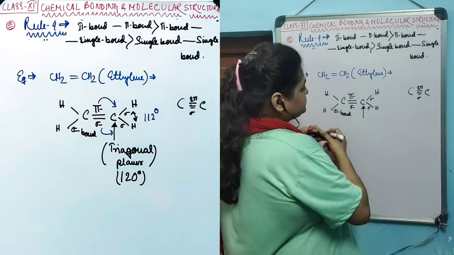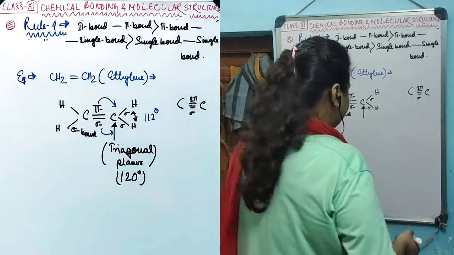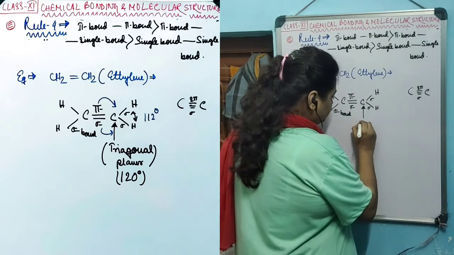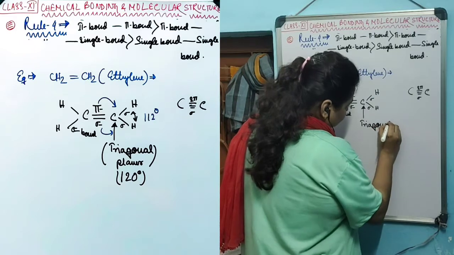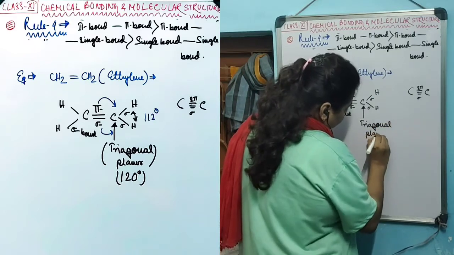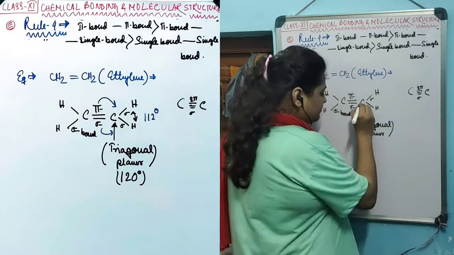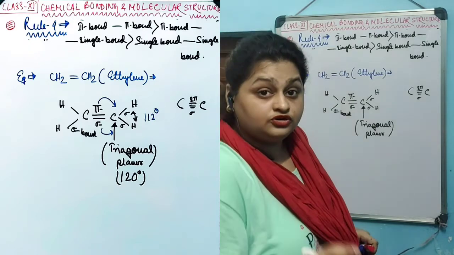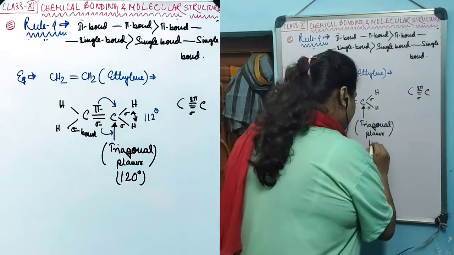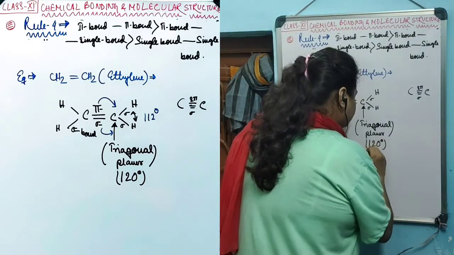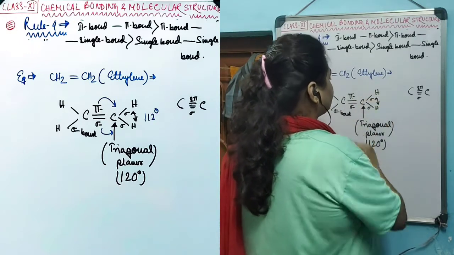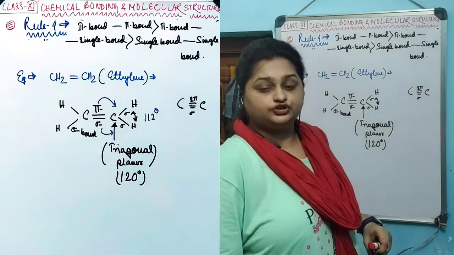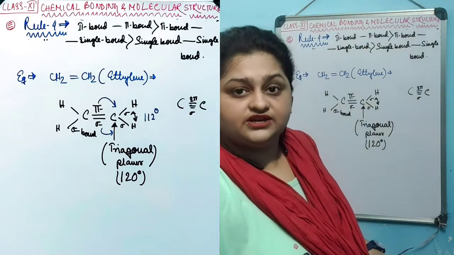As it creates three bonds, the shape of the molecule should be trigonal planar. The normal trigonal planar angle is 120 degrees. Therefore, the angle between these two carbon-hydrogen sigma bonds should have been 120 degrees.